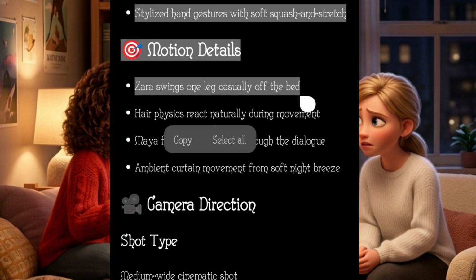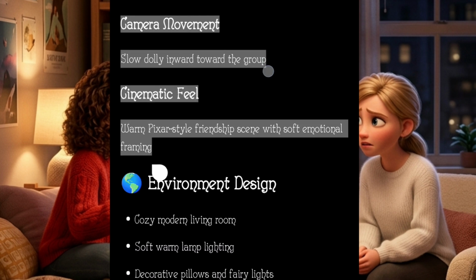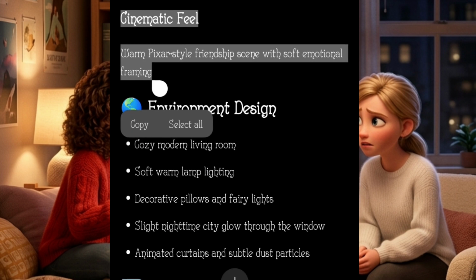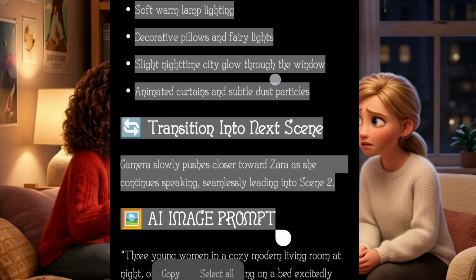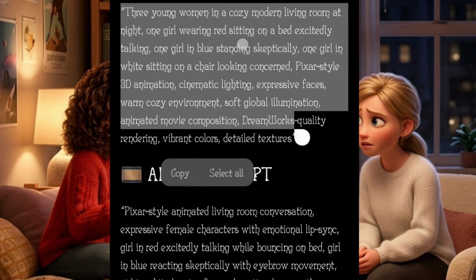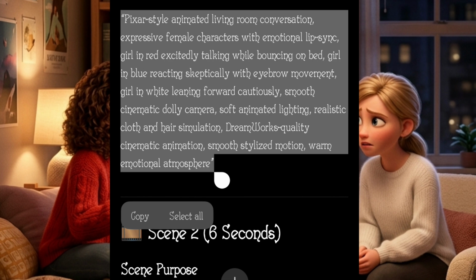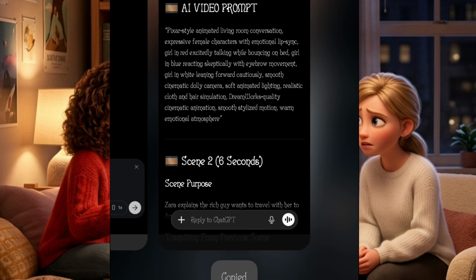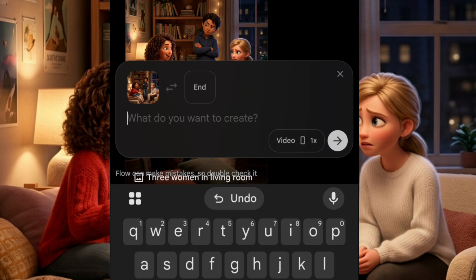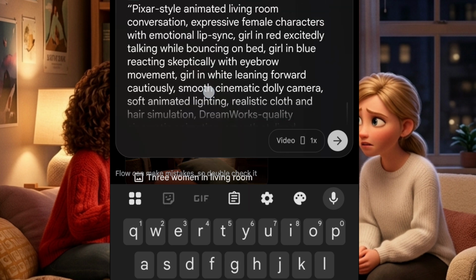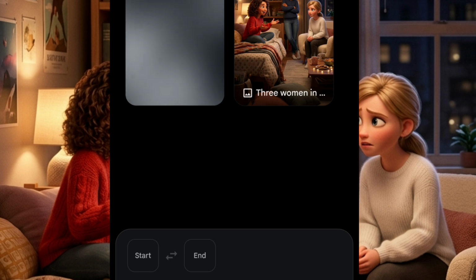You copy it below. Just copy it with the camera movement, as you can see, and camera direction. You copy everything. Everything is well dictated, so you just copy it. You go back to the AI tool, and you are going to paste everything you copied right now. After pasting it, you click on generate here, and you are going to generate the video.